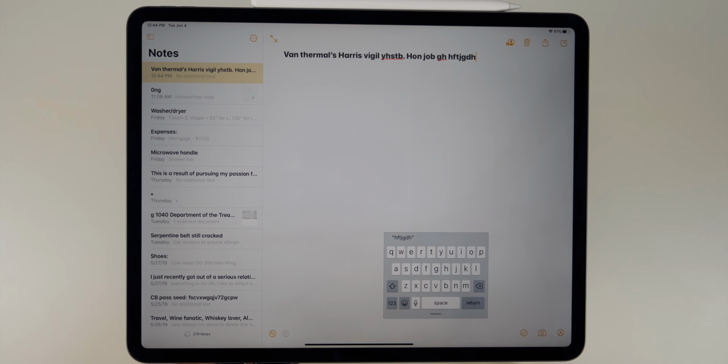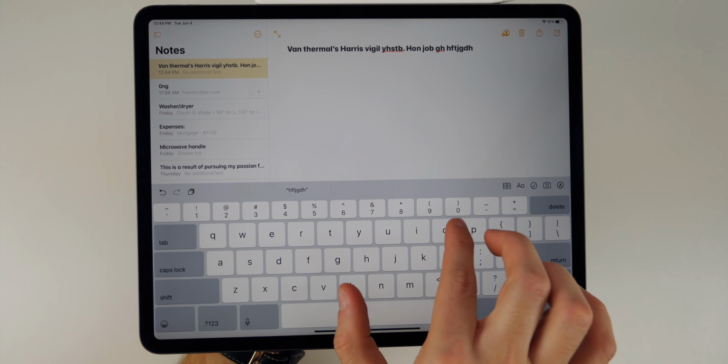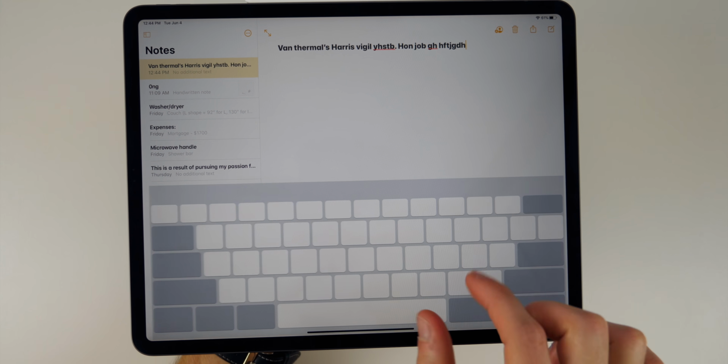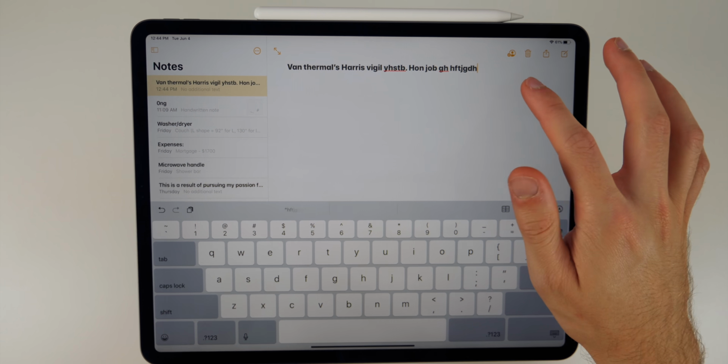This makes it a lot easier. And if you wanted to get back to the normal size keyboard, you just pinch outwards and you can see it takes you right back, pinch inwards. Very easy, very fluid. Now, speaking of gestures, there's also a new way to copy and paste in iOS 13.